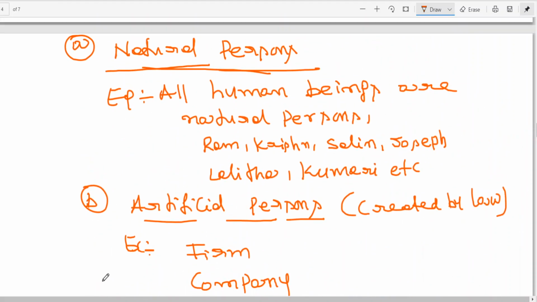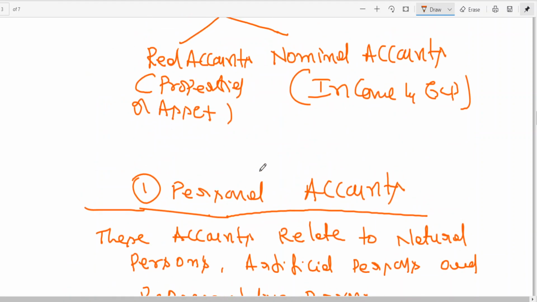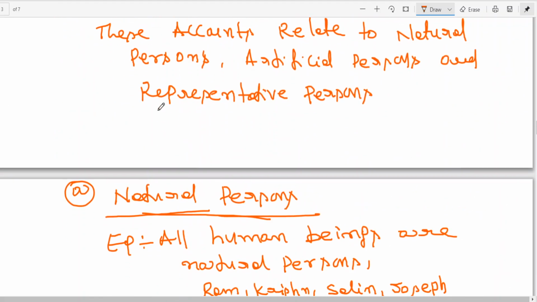We have already seen that these accounts relate to natural persons, artificial persons. Impersonal accounts are income and expenses. I am talking about expense, which I think is clear to all of you. Now this is an expense, but we are treating it as a representative personal.